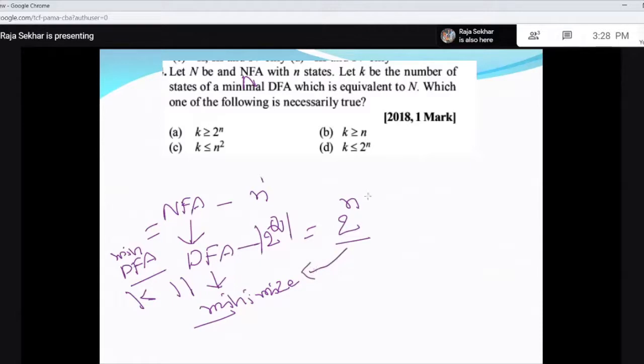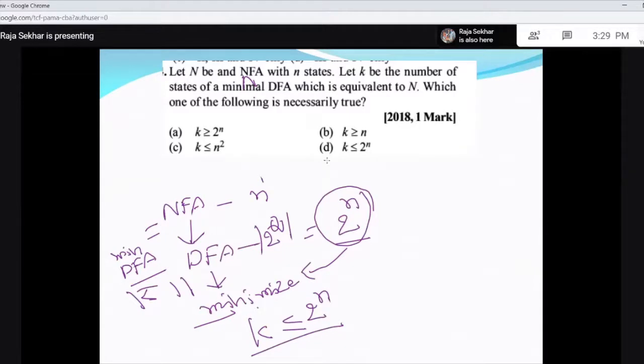Otherwise it reduces and will be less than 2 power n. But greater than this is not possible. So K is always less than or equal to 2 power n.